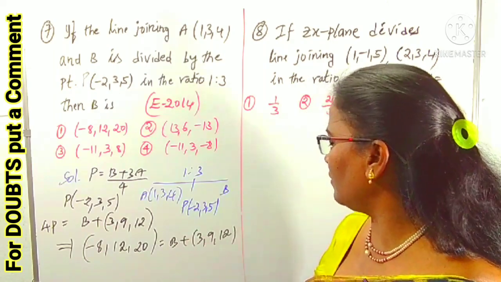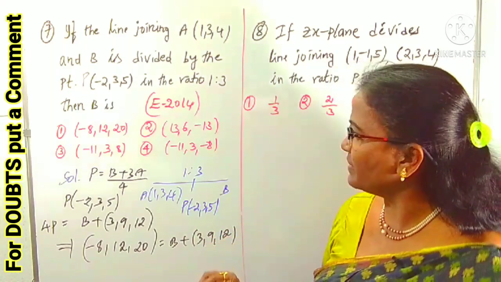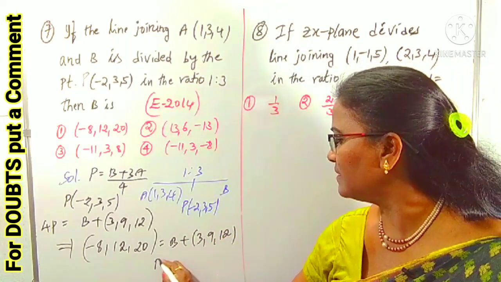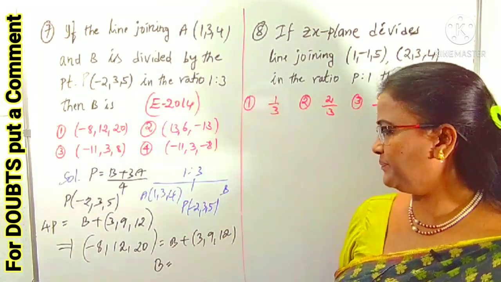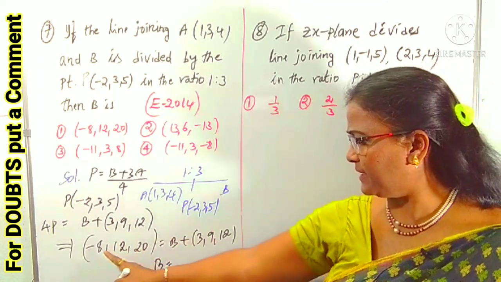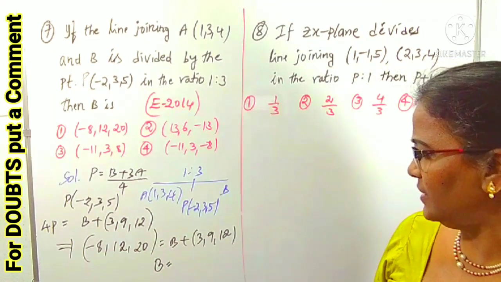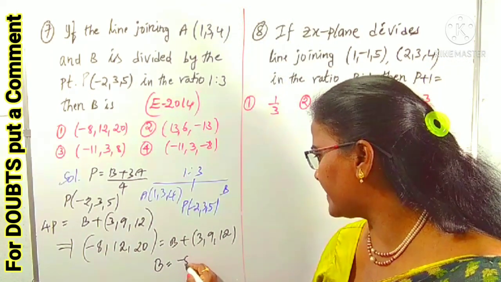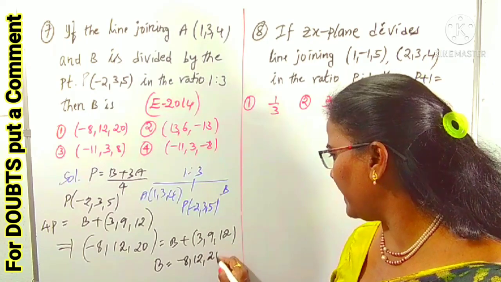We want B. How can we find B now? We can subtract to find B. Subtract (3, 9, 12) from (-8, 12, 20).